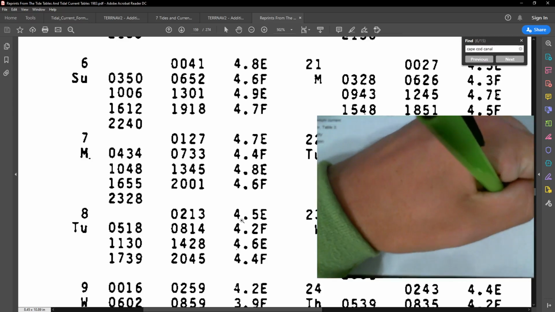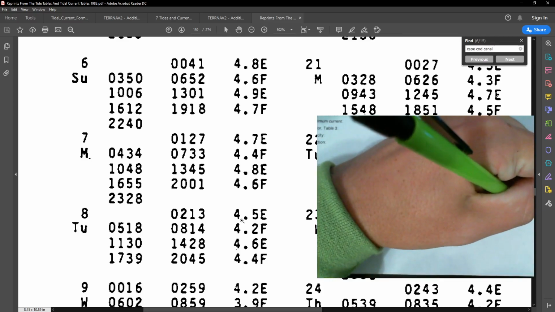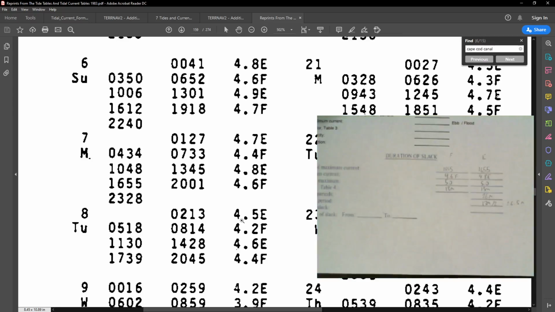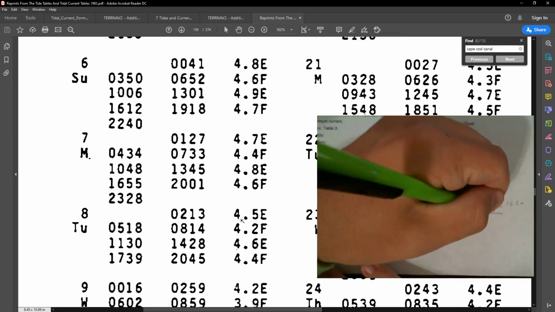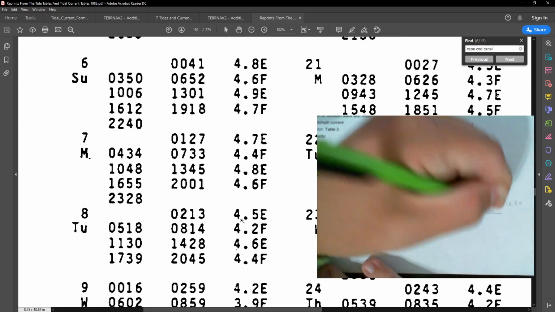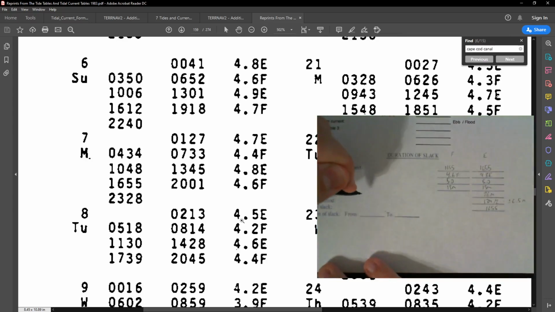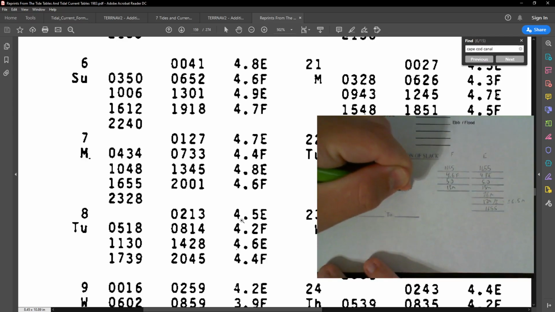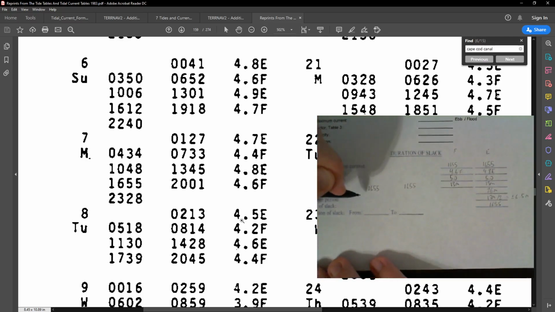We get plus or minus 6.5 minutes. So we take our time of slack, which is 16:55, and we put it right here. And then we're going to subtract 6.5 and add 6.5.